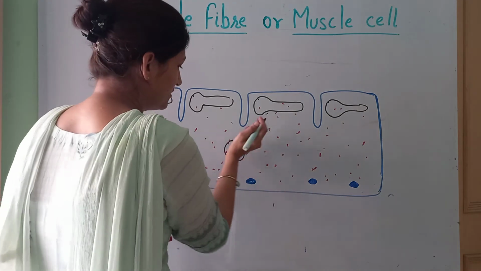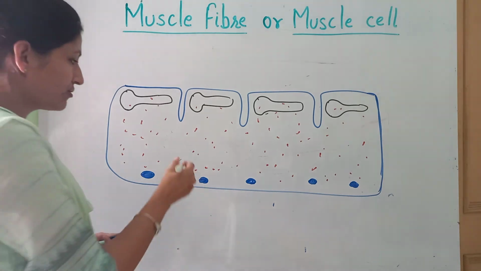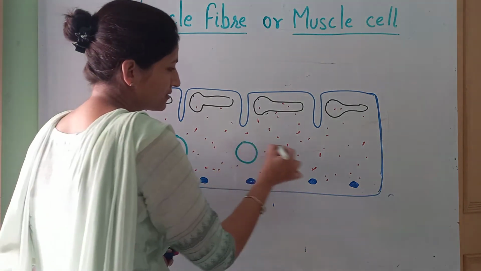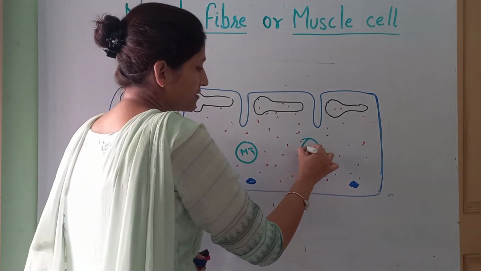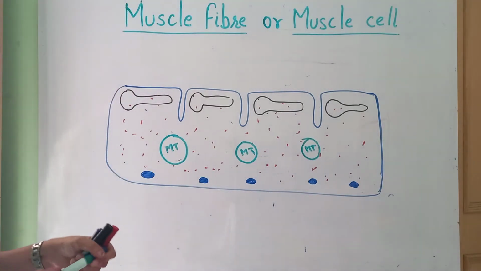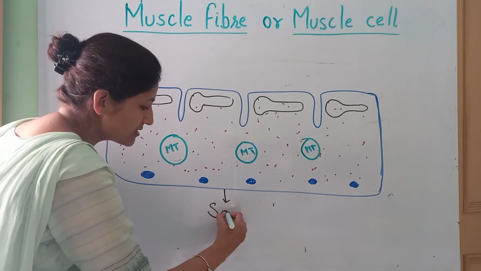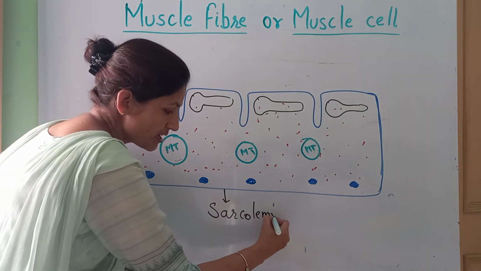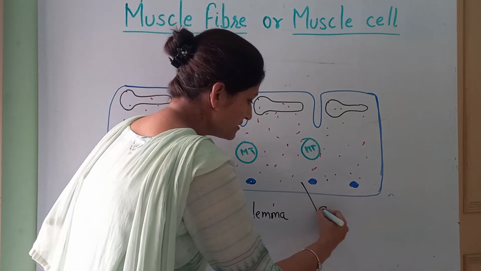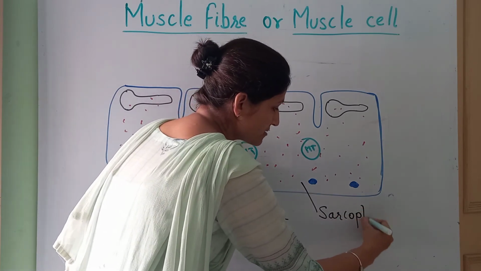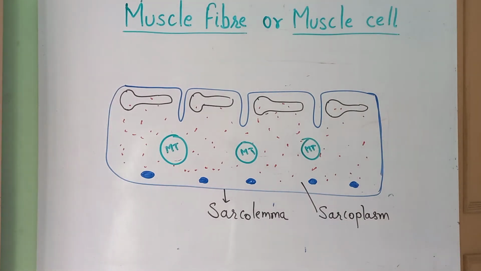it also contains mitochondria. Over here we are going to call these mitochondria sarcosomes. Fine. So let's label this. Plasma membrane is termed as sarcolemma. Sarco is the word for the muscle. The cytoplasm of the muscle cell is sarcoplasm. Okay, and the term which we are using over there is syncytium.